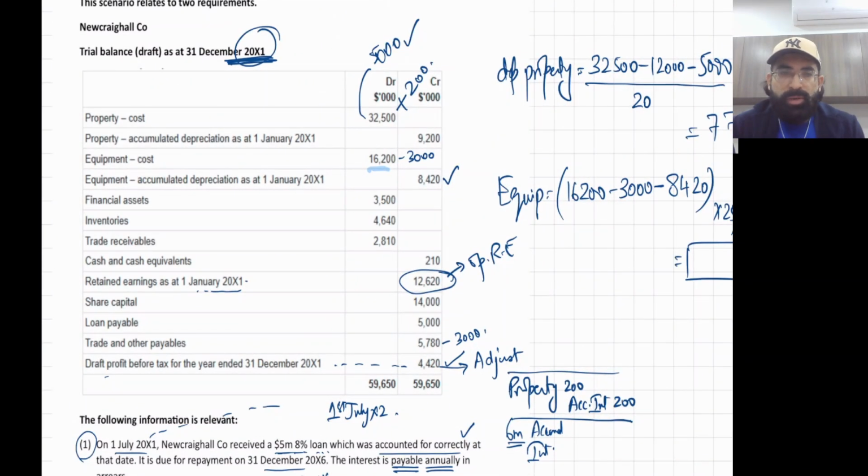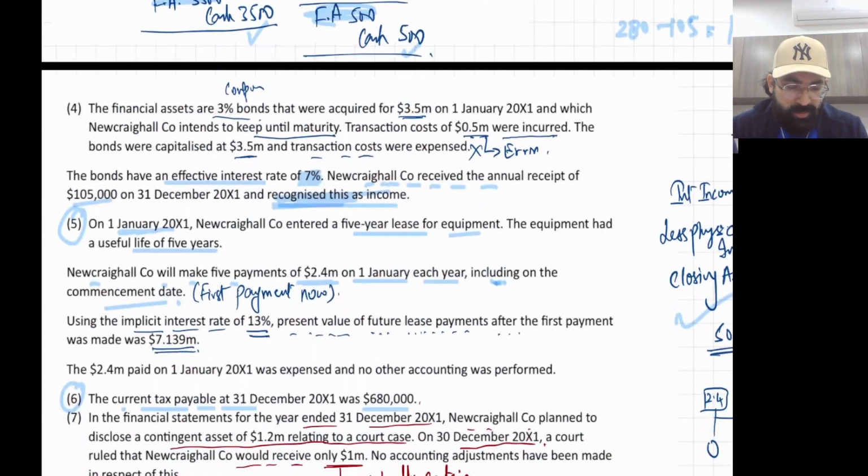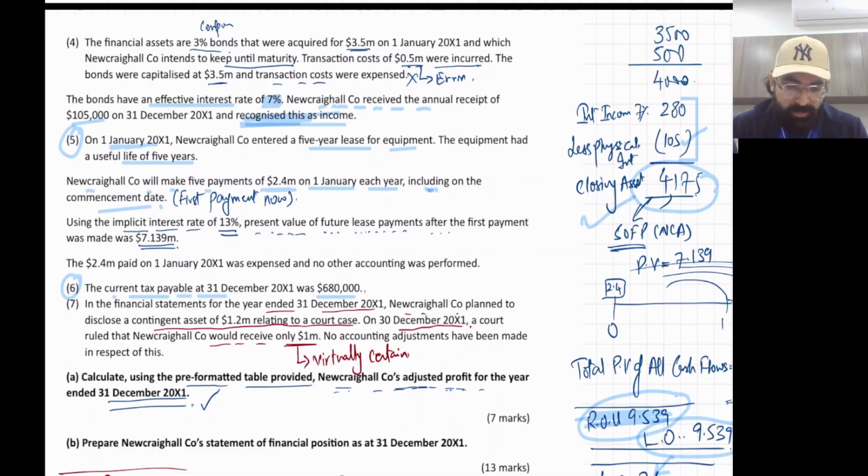Take the picture if you want. Then this is one more part of the question, adjustment number 1, 2, 3. Take the picture if you want, or if you have the question, then it's perfect. And then this is the last part of the question. Again, it's your wish, but I would recommend you to take it.